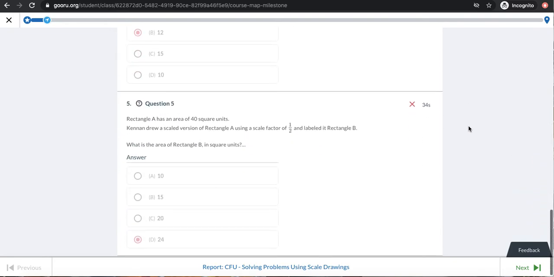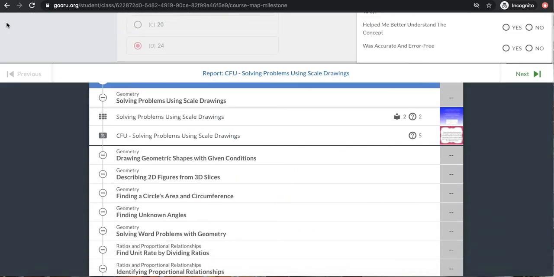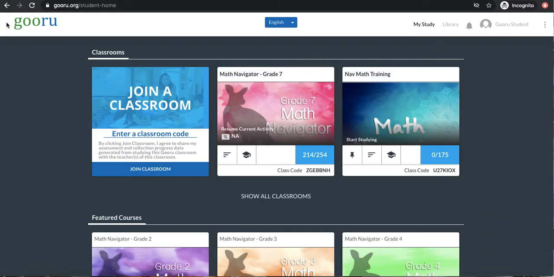If I feel like I want to move on to the next lesson, I can click this blue next button. Sorry, the green next button. But what I want to do is show you what this looks like now, way back in the beginning. So let's come back to our classroom card and let's click on it now. Let's click on that Learning Journey tab one more time.